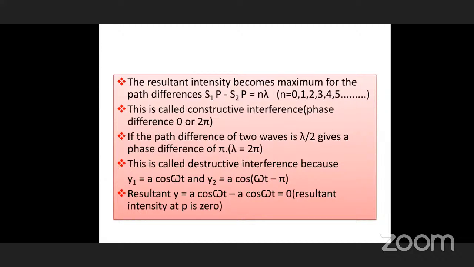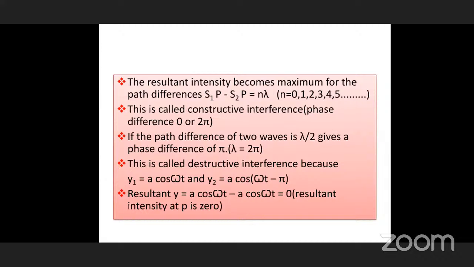Upward and downward forces, F1 and F2, are acting on a particle. Then what is the resultant? F1 and F2 are in opposite directions, so the resultant is the difference of F1 and F2. So the minimum displacement takes place. This minimum displacement is less than Y1, and less than Y2. Understand? So the resultant displacement is less.